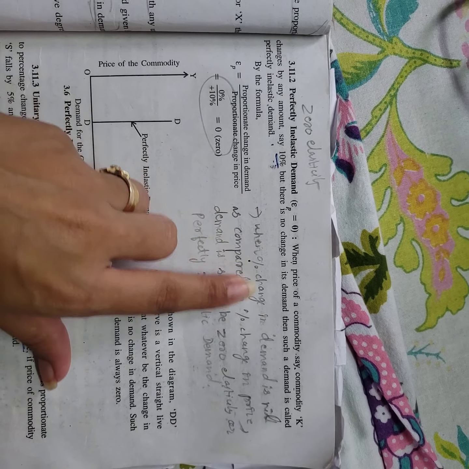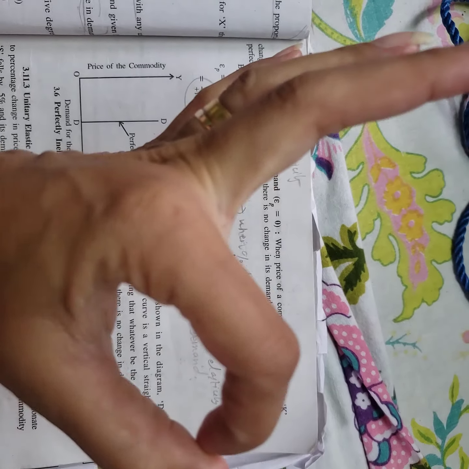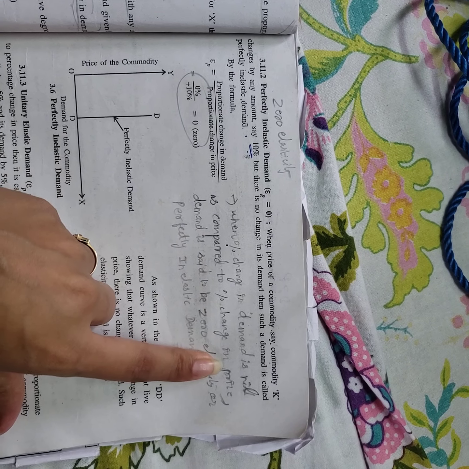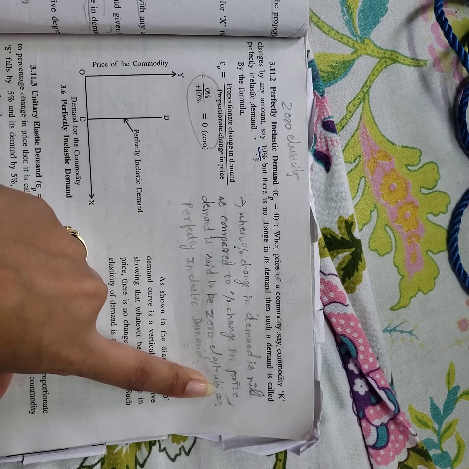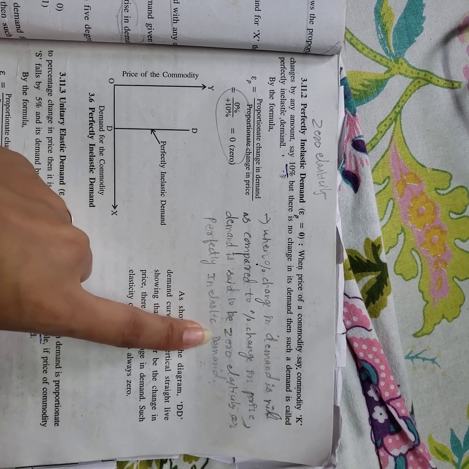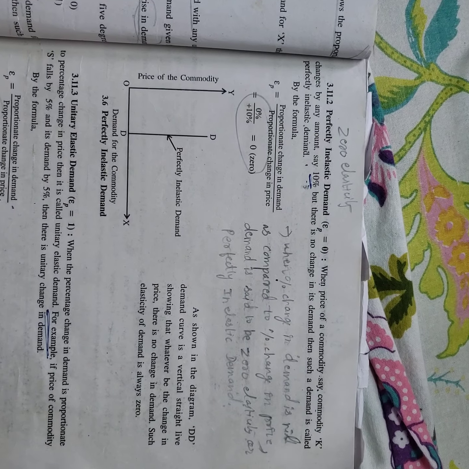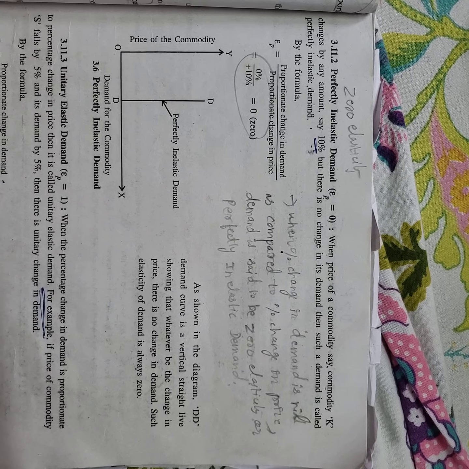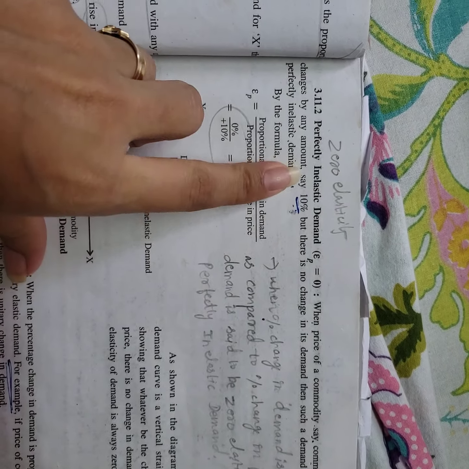When percentage change in demand is nil, means 0, as compared to percentage change in price, demand is said to be zero elasticity or perfectly inelastic demand. It means demand is 0 and price is changing, but if demand is 0, then the answer that you are going to get is 0.